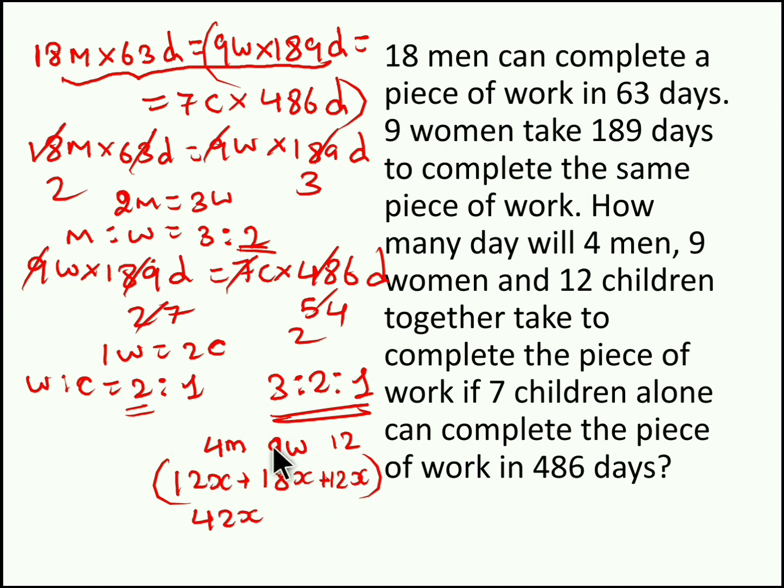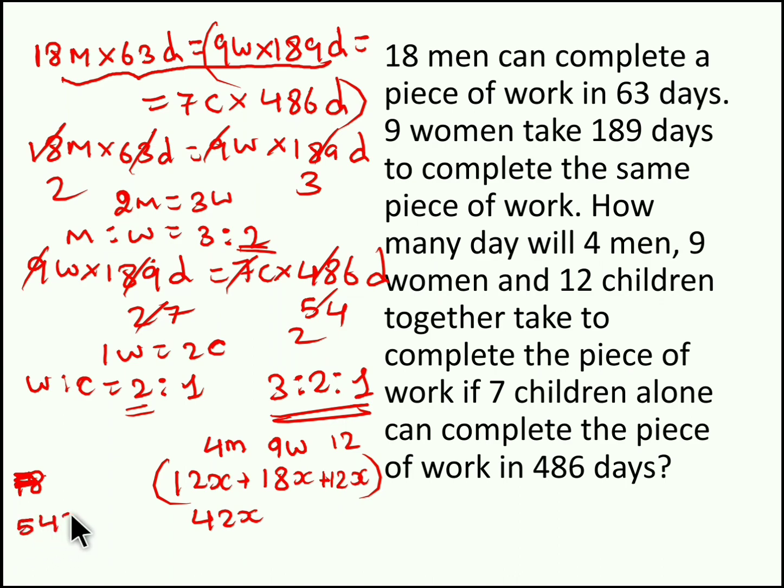So these people have to do the same job which 18 men did for 63 days, or 9 women did for 189 days, or 7 children did for 486 days, because everyone did the same job, right? So for my convenience, I take 18 men working for 63 days. So if 1 man's efficiency is 3 parts, 18 men's efficiency will be 54 parts.